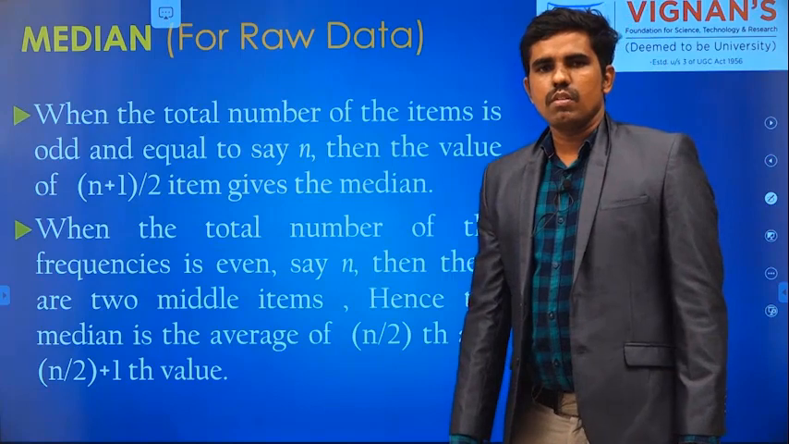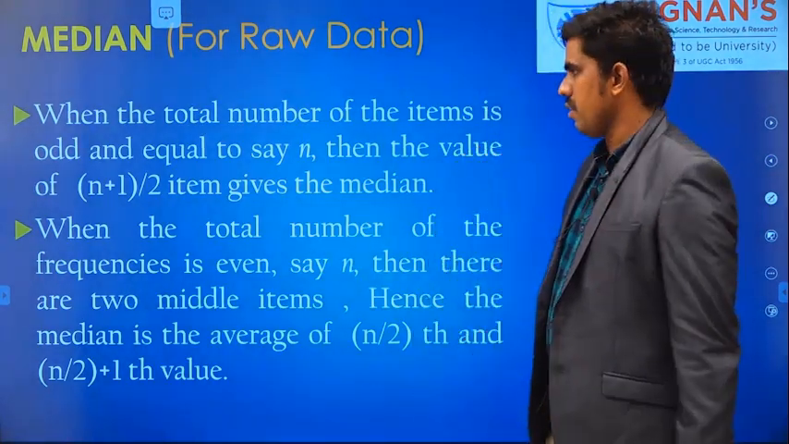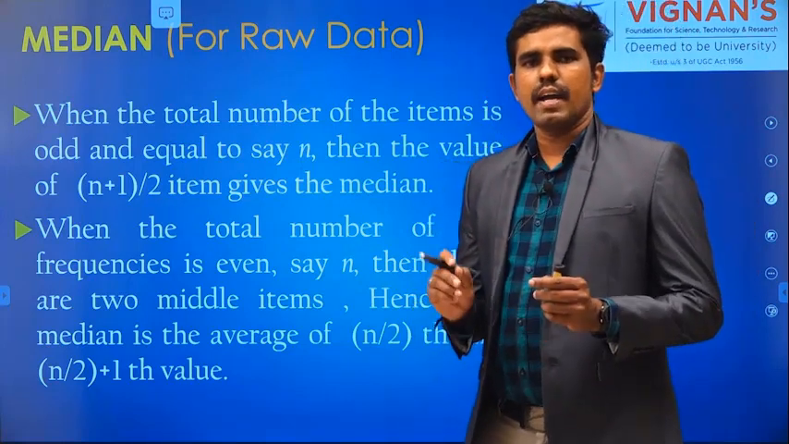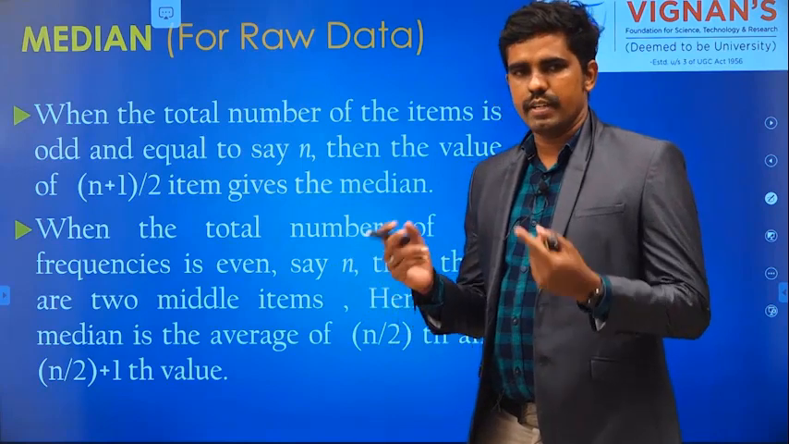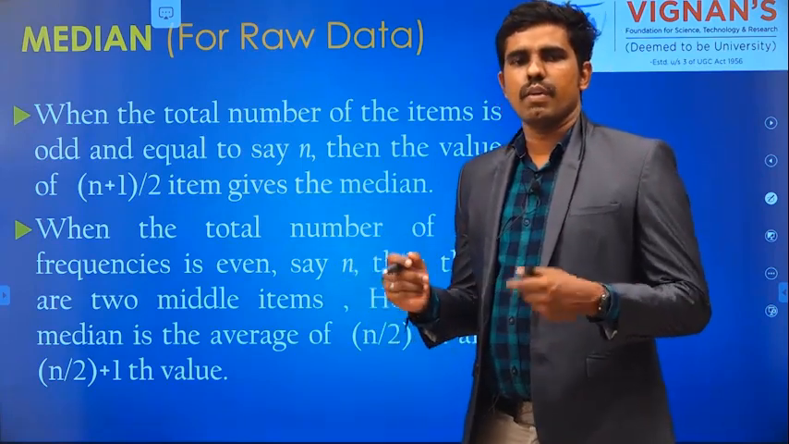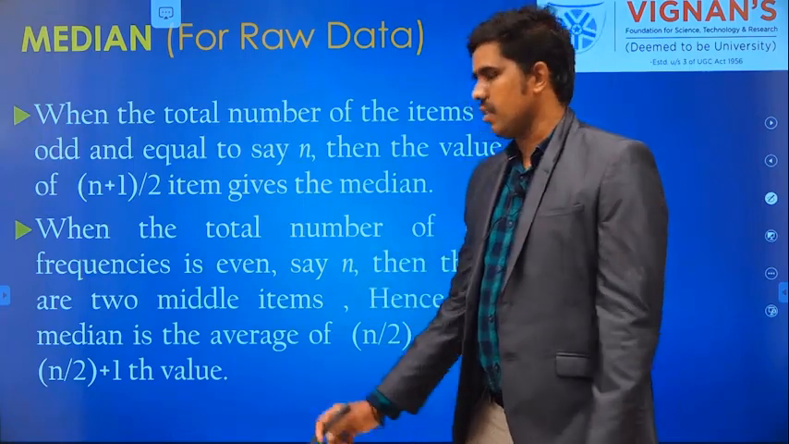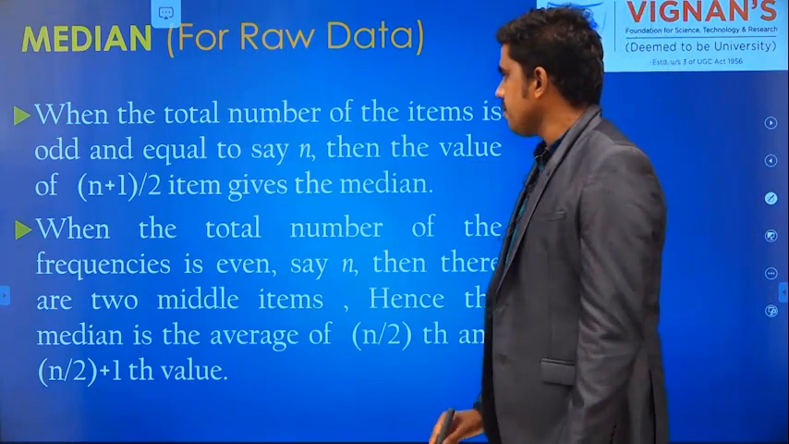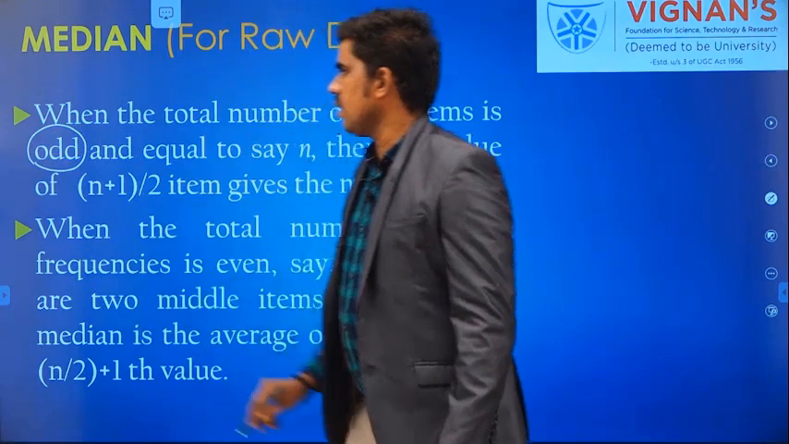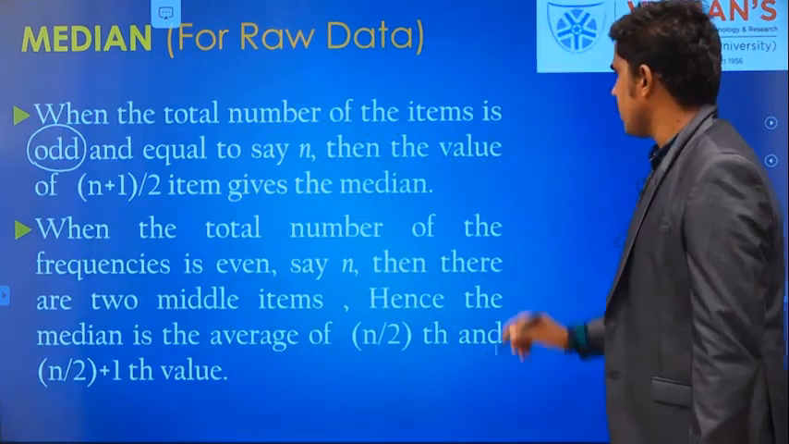So how do we find that middle value? We have two types of data sets. If it is raw data and we have an odd number of values, how do we find the median? If we are given an even number of values, how do we find the middle value, that is the median of that data? Let us see. Look at the formula. The first one is for odd data. If the given data consists of an odd number of values, for example